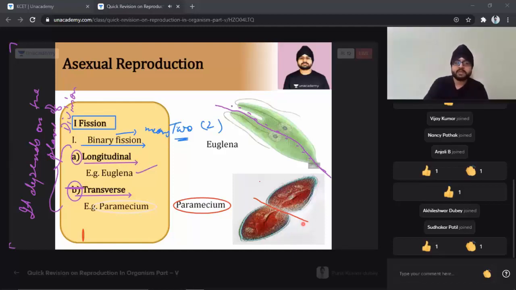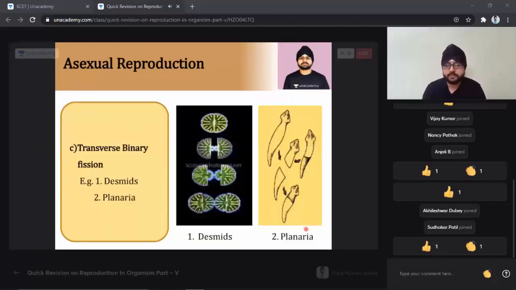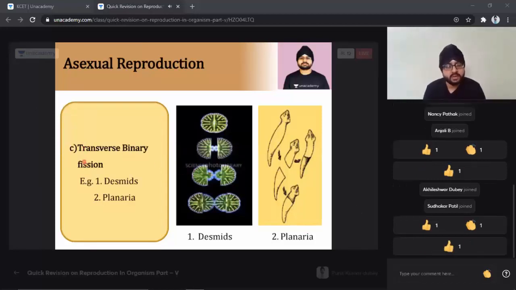Let's go to the next slide and see what we have. In the next slide, you see transverse binary fission is also there. In transverse binary fission, the examples are desmids, which we have already discussed, and planaria.